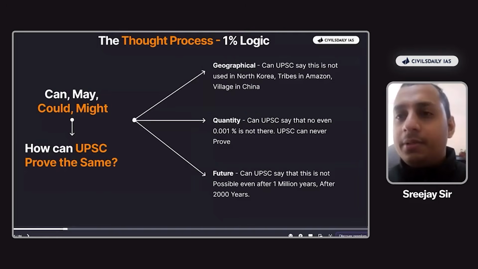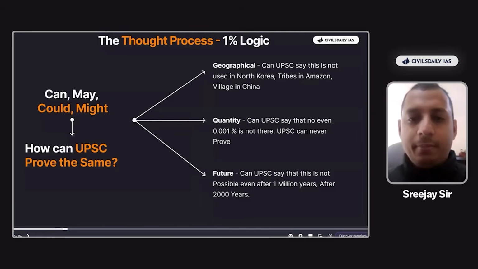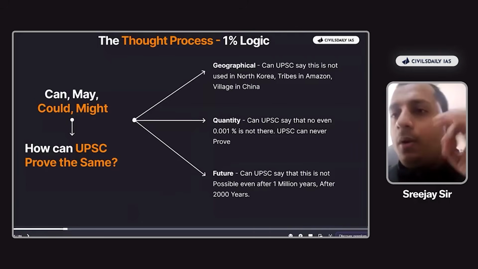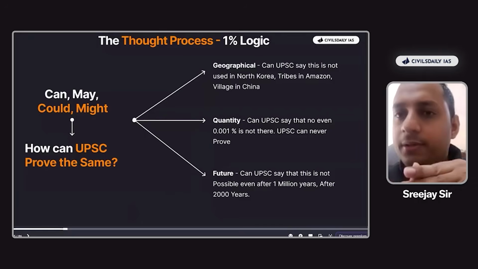How is it possible for UPSC to say that it's not possible in North Korea? Does UPSC know what's happening in North Korea? UPSC never knows, right? Can UPSC say that not even 0.1% of quantity is there? 0.001%? This is also not possible. Can UPSC say that in the future, maybe after 1 million years, this is not possible? No. So always think in terms of three different factors.